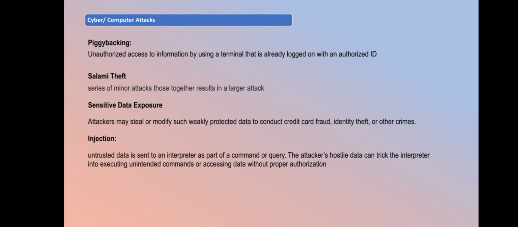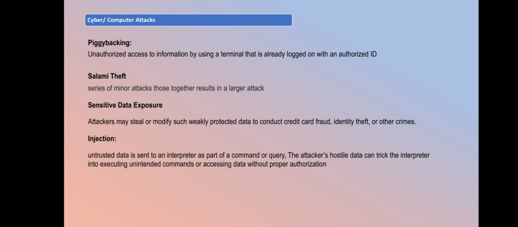Salami theft is a technique where the attacker steals a small amount, but cumulatively it becomes a very large amount, like stealing a small paisa from all banking transactions. So largely, cumulatively, it becomes very high.